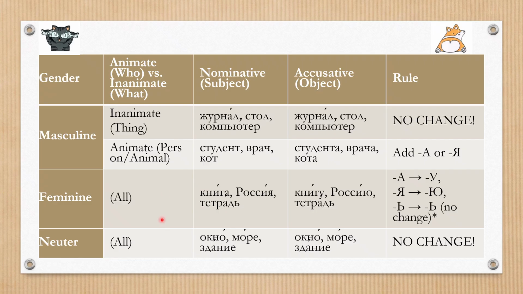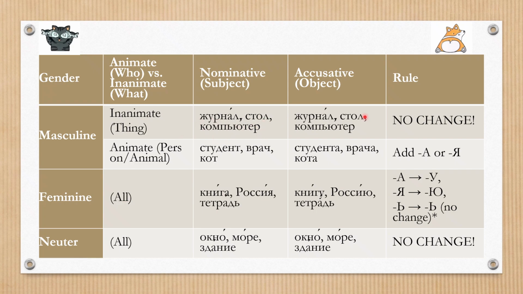The accusative case is the only case that makes a difference between animate and inanimate objects. So the rules of forming the accusative case are different for the objects that are alive, like people, animals, and not alive, things, natural phenomena, etc. So for example, for masculine gender, inanimate objects, журнал, стол, computer.